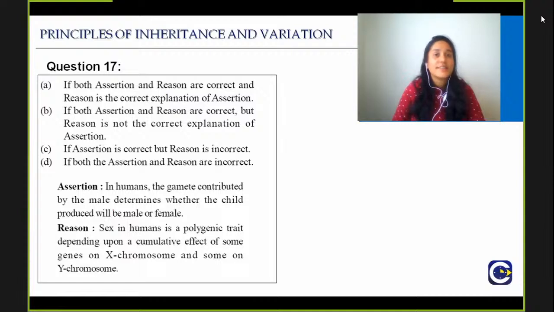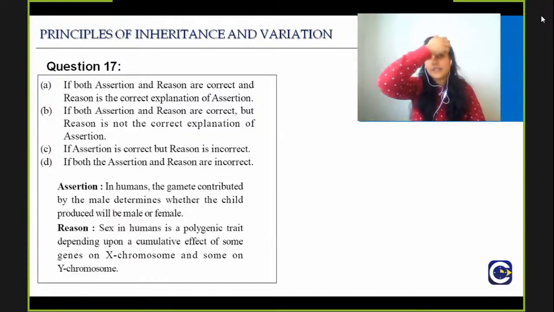Again, assertion and reasoning, and this question has been asked 2 times, once in 2015, once in 2017. So maybe this is the year they will ask it again. Assertion is, in humans, the gamete contributed by the male determines whether the child produced will be male or female. And then the reason they are giving is, sex in humans is a polygenic trait depending upon the cumulative effect of some genes on the X chromosome and some genes on the Y chromosome.